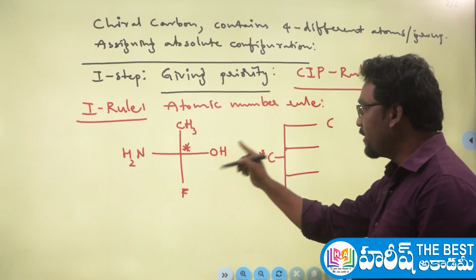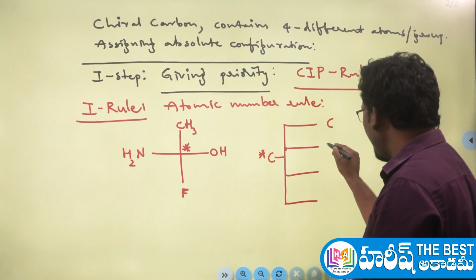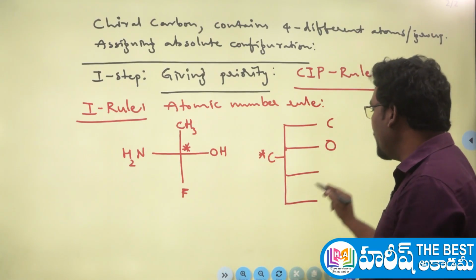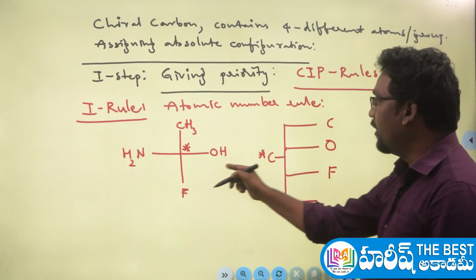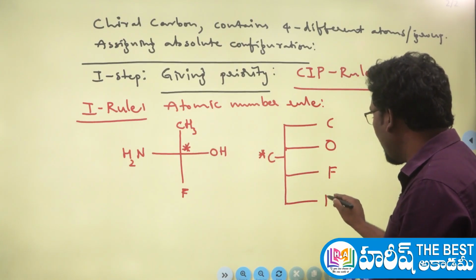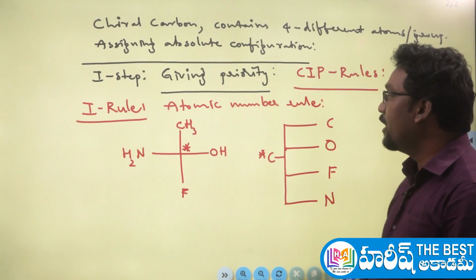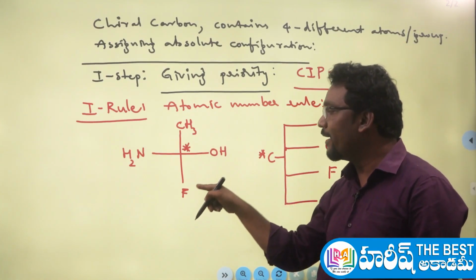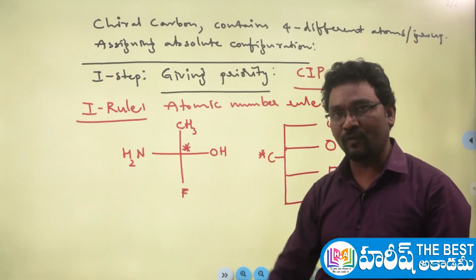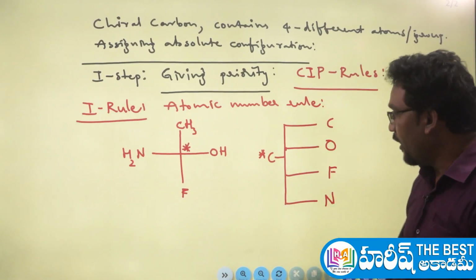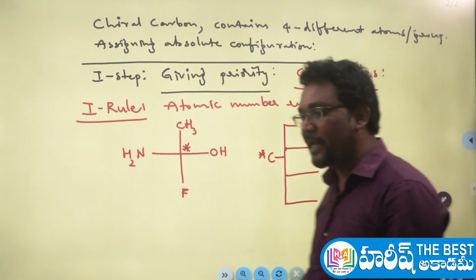Now on the right side, the oxygen atom is here, below this side the fluorine atom is here, and on the left side the nitrogen is here. Guys, I'm reminding you again, you have to check the atoms which are directly attached to the chiral carbon. Those atoms you have to take first. Now see what to do. Just take the atomic numbers.